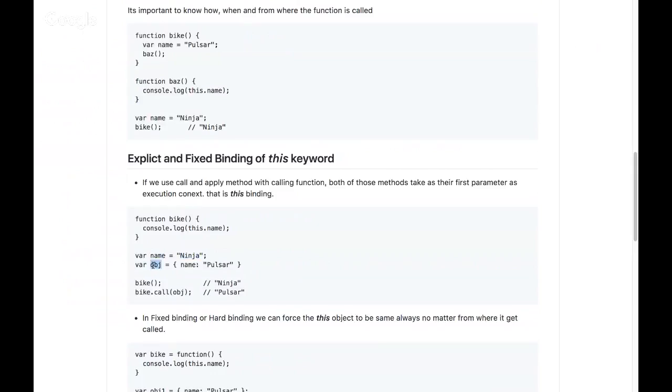Then I have an object whose property is also name, whose value is pulsar. Now I'm calling the bike function directly, and next time I'm calling bike.call, passing that object as the context for that execution. So this is called explicit binding. We'll see that here.